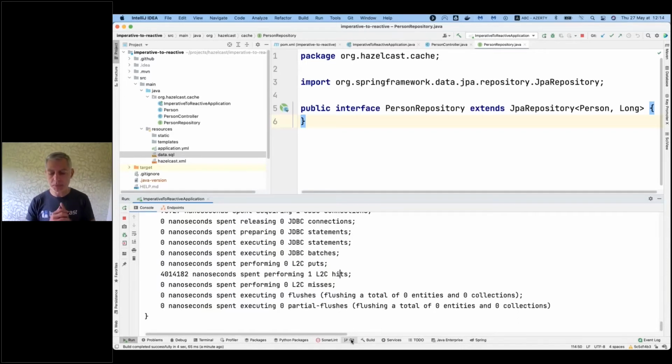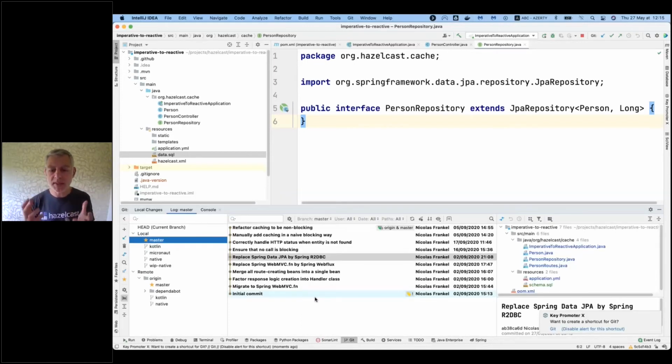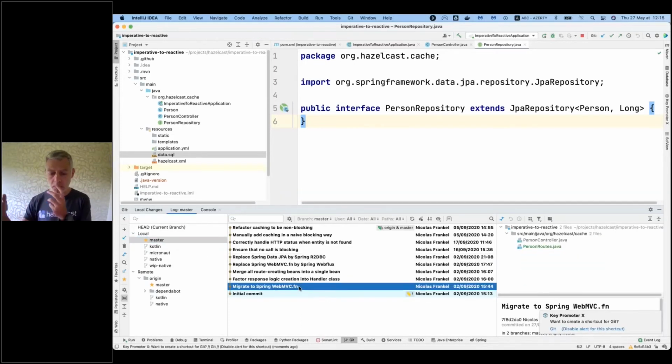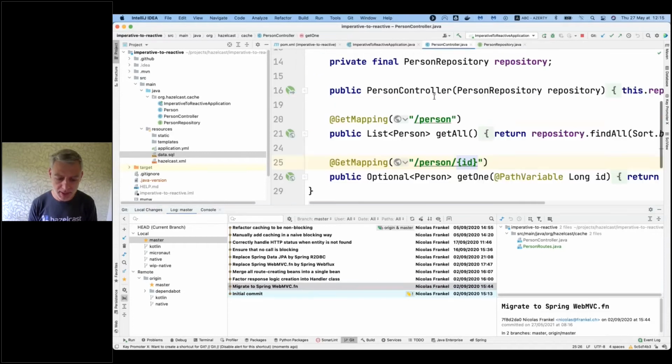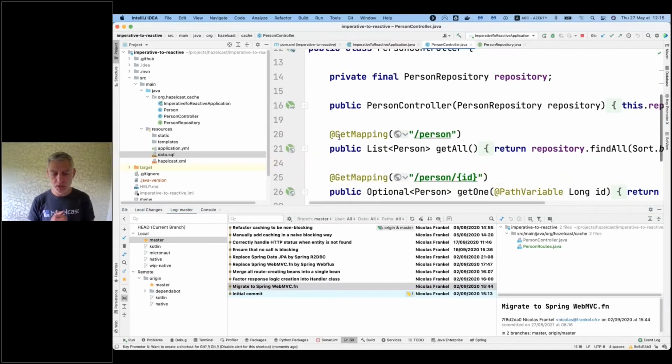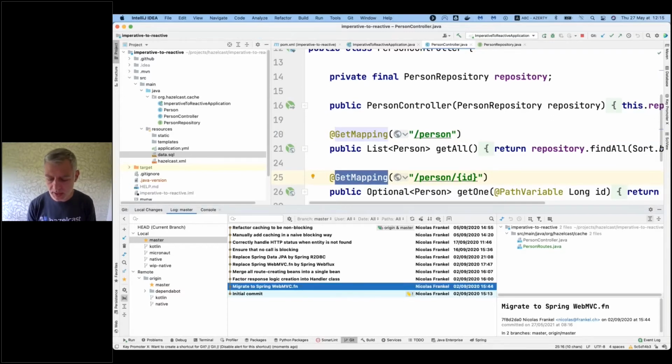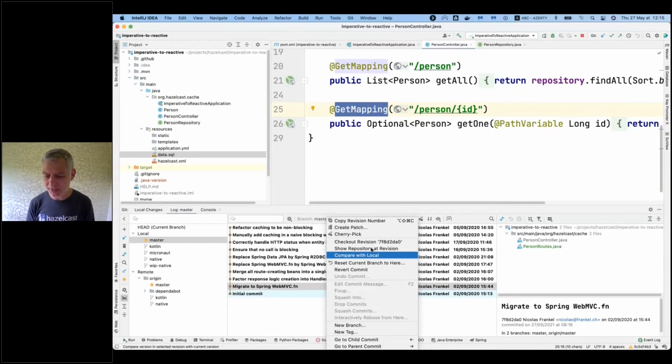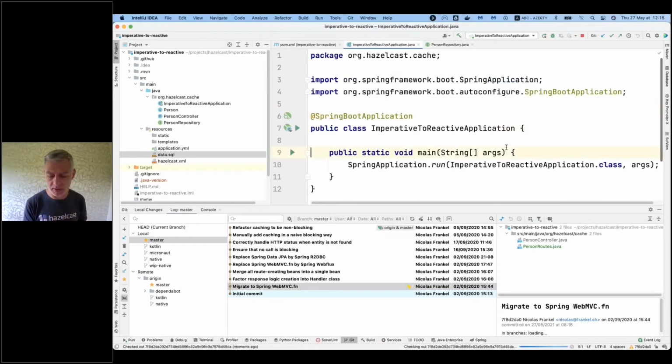The next step would be, hey, now we want to move to Spring WebMVC, but the functional way. We want to remove the annotations from the controller. We want to remove RestController and GetMapping, and we want to do routing in a functional way, so it's explicit and not implicit. So let's do it. I won't do any live coding because it's even more risky, but I have everything on Git, and afterwards you can check it by yourself.